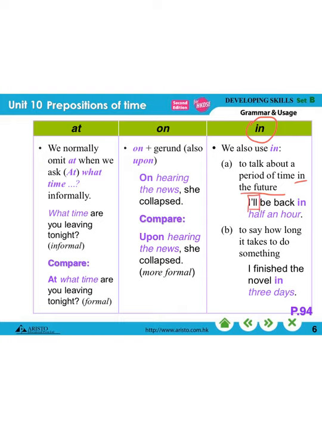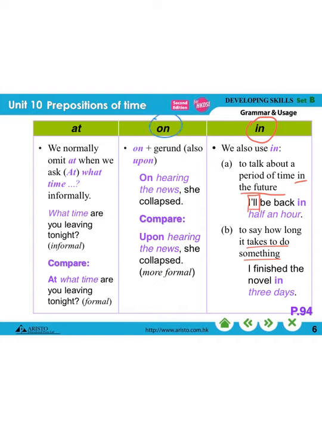I'll be back in half an hour, which means I'll be back within half an hour. We can also use in to talk about how long it takes to do something. I finished the novel in 3 days. That means I used 3 days to finish reading the whole book.